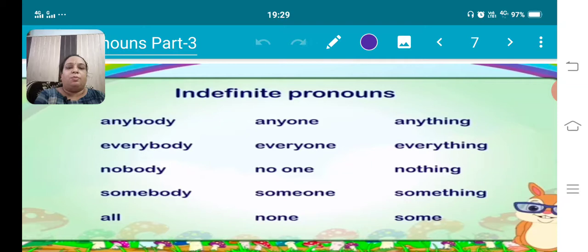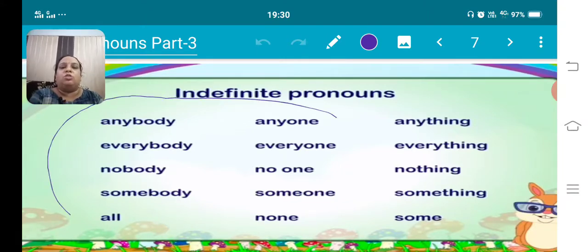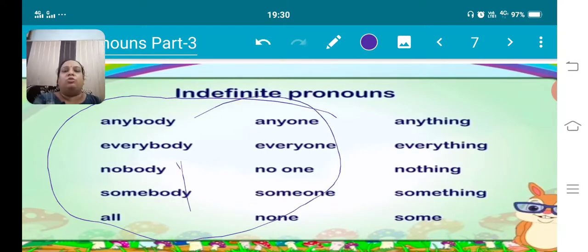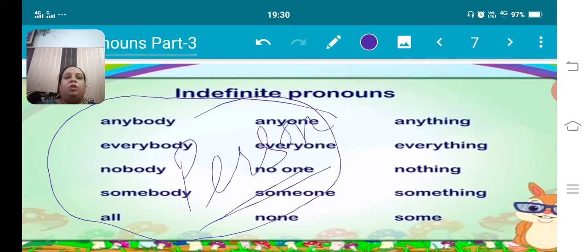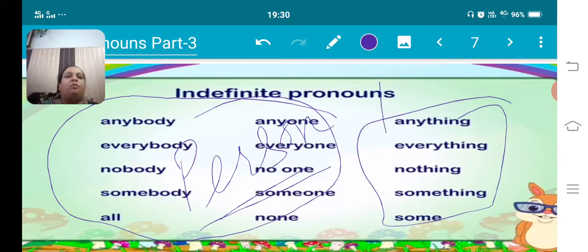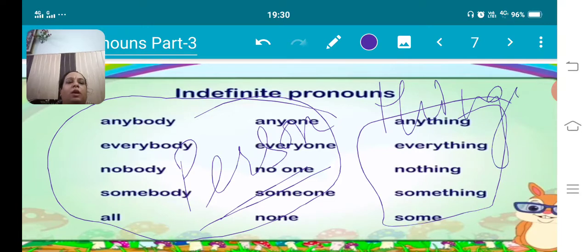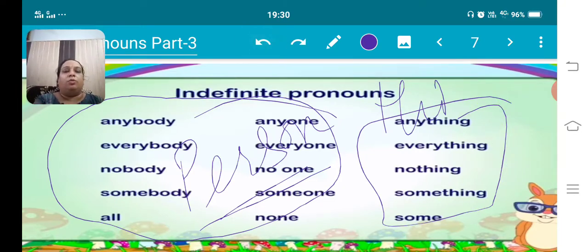Next we have to do today indefinite kind of pronouns. So what are indefinite pronouns? Let's see through the definition, but have a look at the words before that. Anybody, everybody, nobody, somebody, all, anyone, everyone, no one, someone, none. These first two boxes you can use for persons, this you have to take care of, and this last box you have to use for things, right? So this is indefinite pronoun.